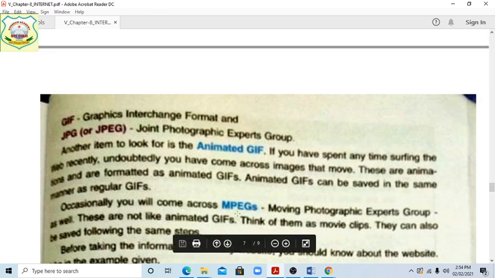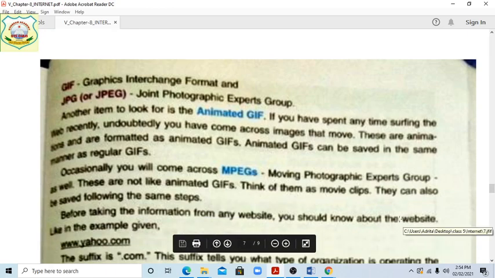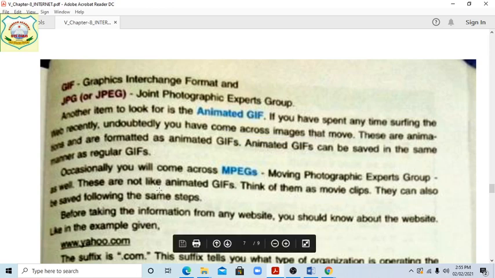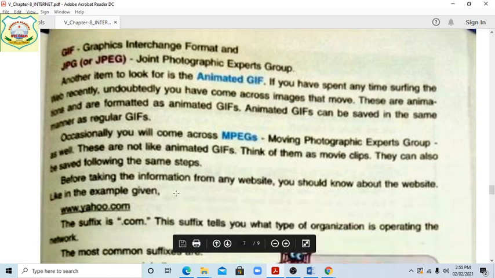Occasionally, you will come across MPEG, the Moving Photographic Expert Group, as well. They are not like animated GIF; this is a bit different. Think of them as movie clips, some small clips. They can also be saved following the same steps. Whatever we save, we have the picture, a small document. In the same way, MPG, we can also save following the same steps.